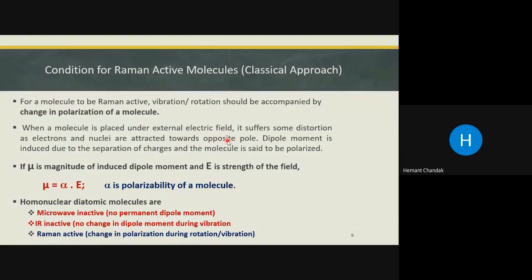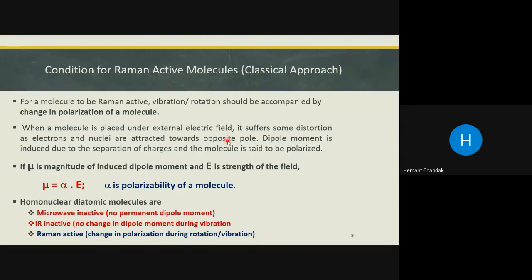It is just like you might have seen if you play cricket with a cork ball or a leather ball, you will see that the ball will rarely get distorted. But if you play with a sponge ball or a rubber ball, and you hit it with enormous power, what will happen? You might see that the symmetric spherical shape of the ball changes into an ellipsoid, isn't it? So that is a very good example to understand how the molecule gets polarized. Polarization means what? Separation of positive and negative pole in the molecule.